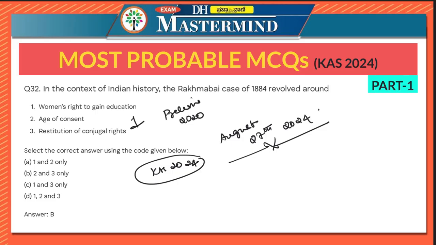You should just go through the concept and also note down the options, because even the options and the nature of the questions will be a replica. It will be photocopied. Same question will be asked in the KPSC or KAS 2024. That is why we are starting this series, so that you will have an edge of at least 8 to 10 marks. You have to thoroughly follow all the questions.